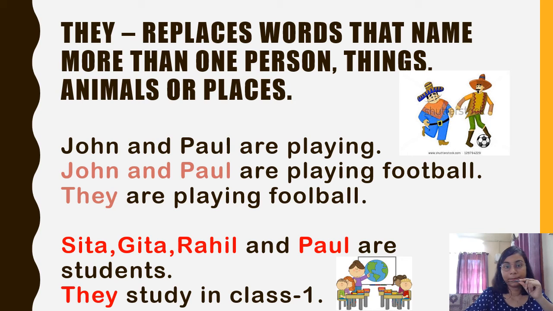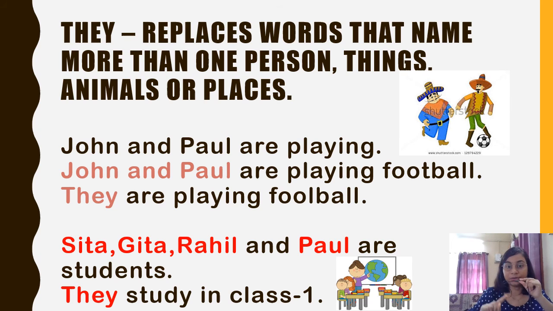They replaces words that name more than one person, thing, animals or place. In the first picture, John and Paul are playing football. Instead of writing John and Paul again and again, we can write, they are playing football.